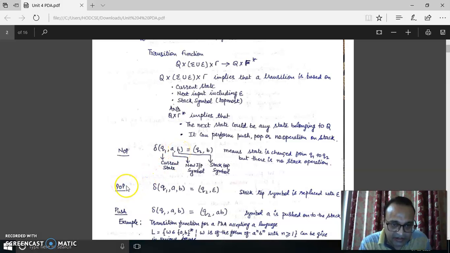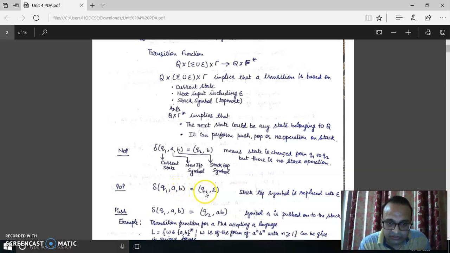Now let us see the transition of the pop operation. Pop means we are taking something from the top of the stack. Here the transition function depends on three parameters: the current state, the recently read symbol, and the stack top symbol. Suppose the transition is delta(Q1, A, B), where A is the input symbol and B is the stack top symbol.